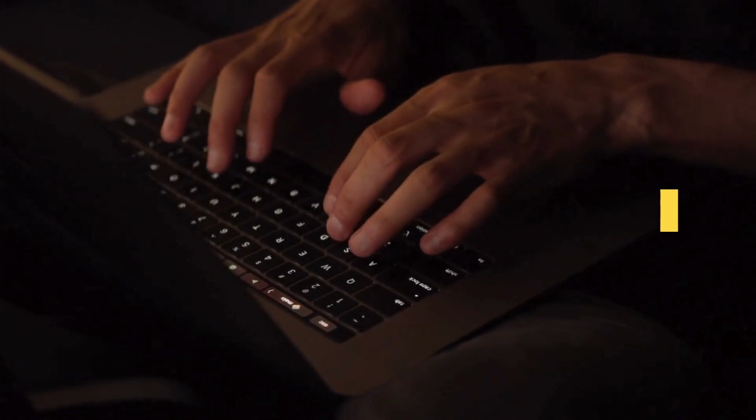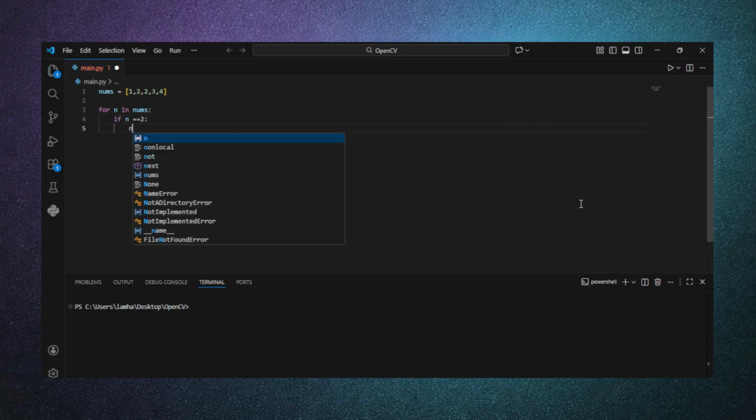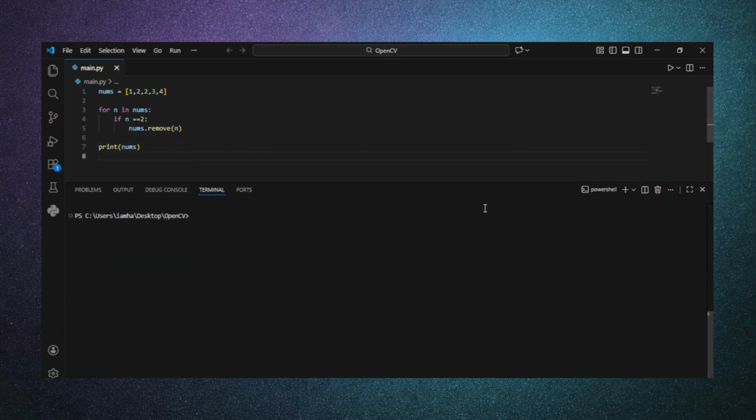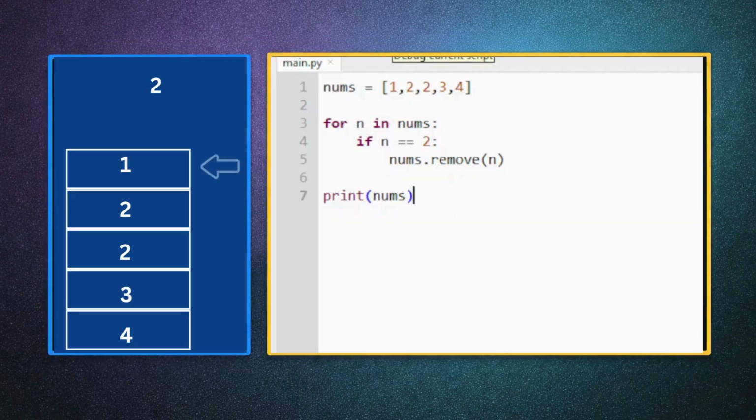Modifying a list while iterating. First, we'll create a list and then iterate through every element of the list. And after comparing, we'll remove the element from the list within the loop, and then we'll print the list. So as you can see, only one occurrence of 2 is removed, not the other one. So let's see what happened.